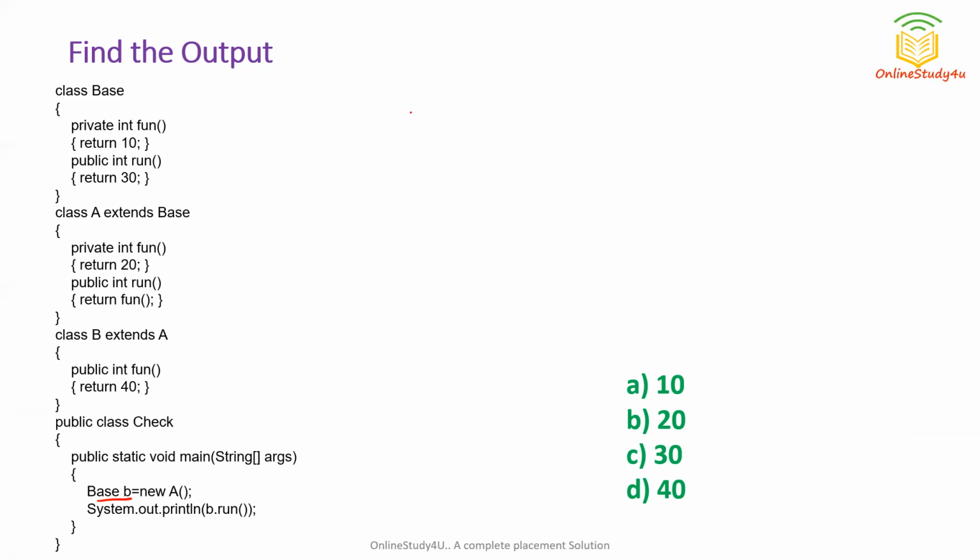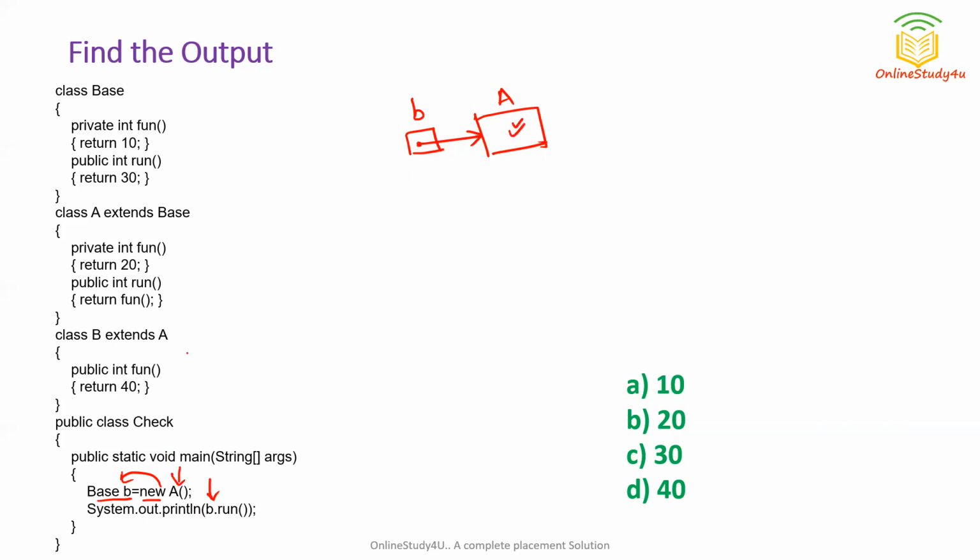So base class, suppose this is B. And this is not an object. This is just an object reference. The object is created when we use the new keyword. Now you can see it is storing new A. So it means it is storing an object of the class A. Now you can see through B we are calling the run function. So control will go to the class A run function because the object is of class A.